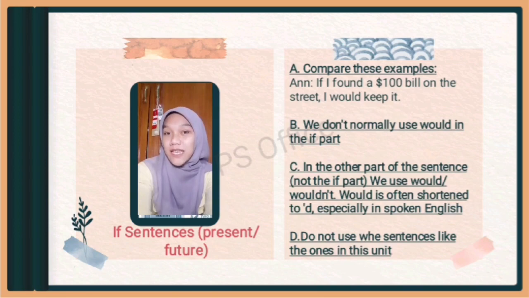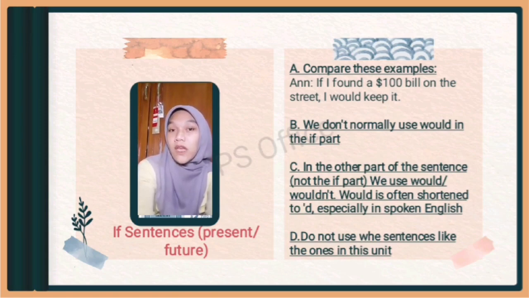Okay, next, part C. In the other part of the sentence, not the if part, we use would or wouldn't. Would is often shortened to 'd, especially in spoken English. Example, they wouldn't come to the party if you invited them. You can also use could and might. For example, they might be angry if I didn't visit them.